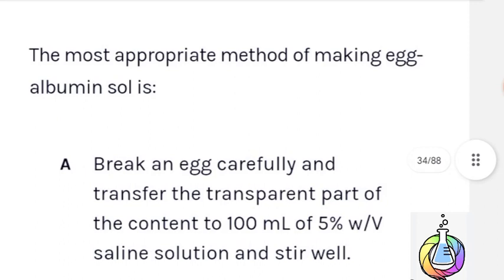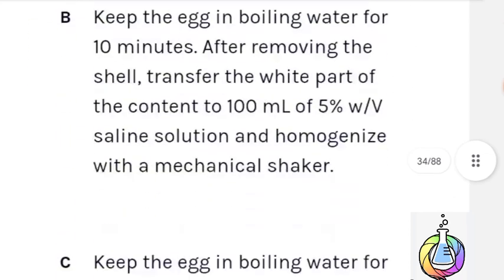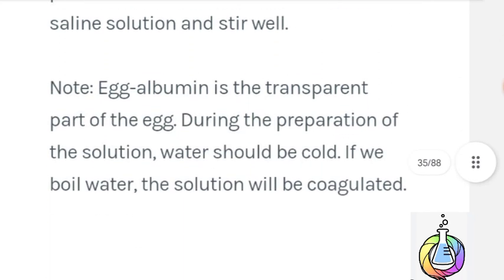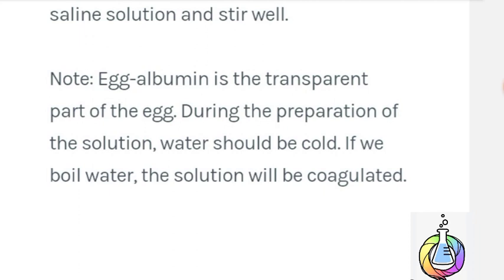Next question. The most appropriate method for making egg albumin sol is. Here is the solution for this question. The most appropriate method of making egg albumin solution is by breaking an egg carefully and transferring the transparent part of the content to 200 ml of 5% weight by volume saline solution and stirring well. Note, egg albumin is the transparent part of the egg. During the preparation of the solution, water should be cooled.